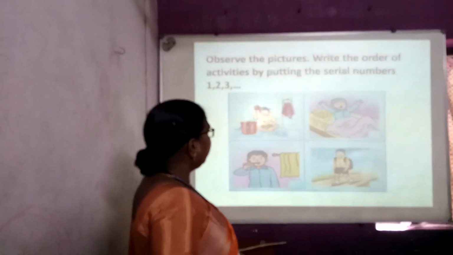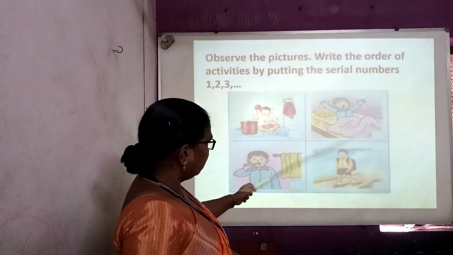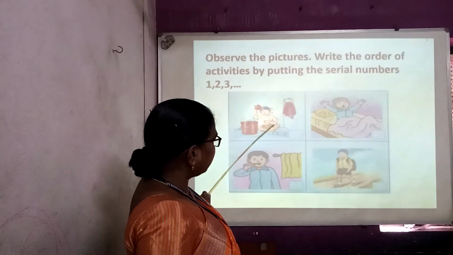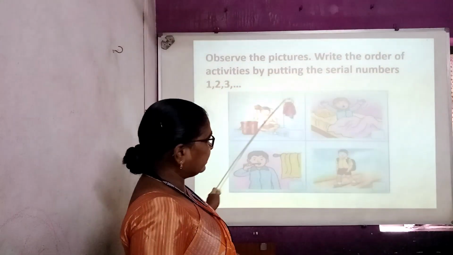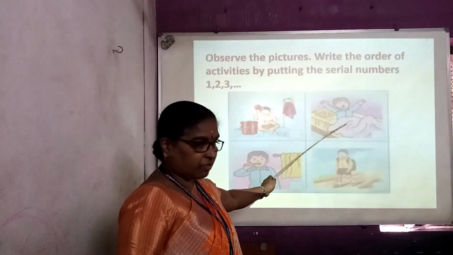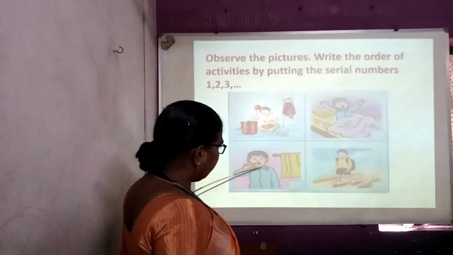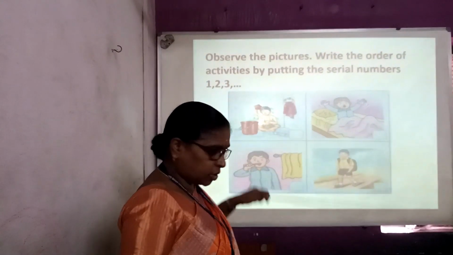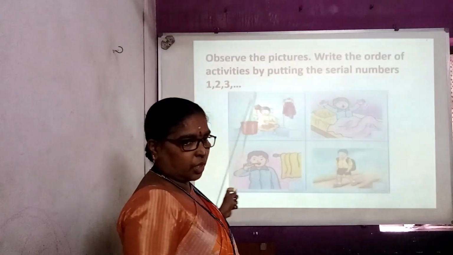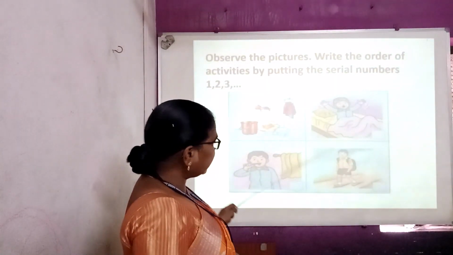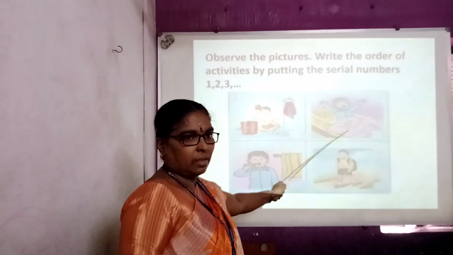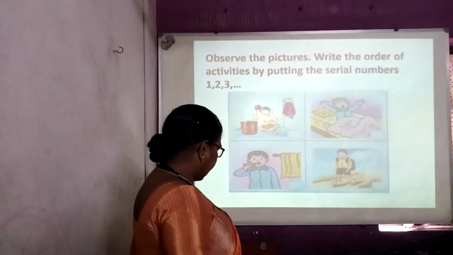Now, the next activity is here. See, in the first one, the boy is taking bath. Second one, the boy is getting up from his bed. Third one, the boy is brushing. And fourth one, the boy is going to the school. Is it proper? No, it is not proper. So, first, the boy is getting up from the bed. That is the first activity.